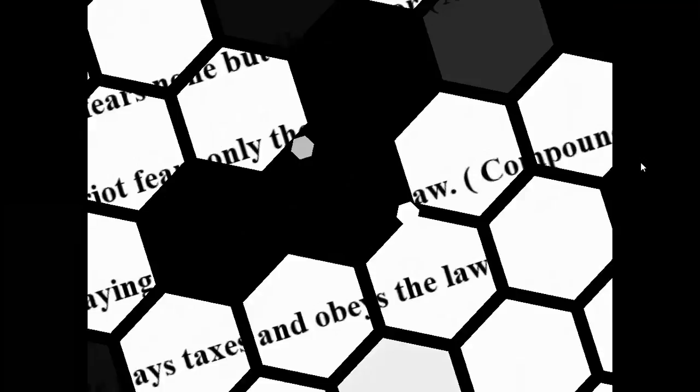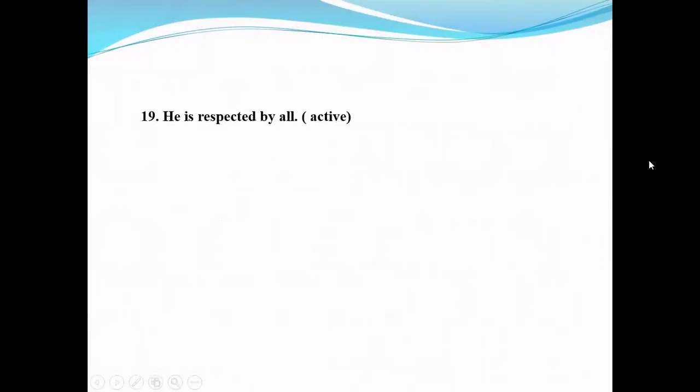Now 19. He is respected by all. Make it active. This is an example of passive voice. If you want to make it active, at first omit the preposition by and the be verb is. So the answer will be all respect him.